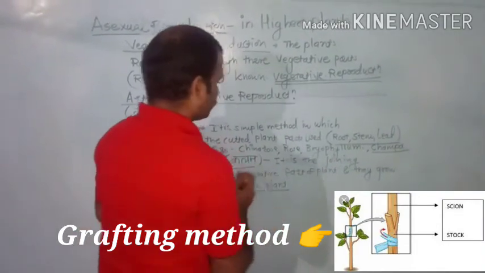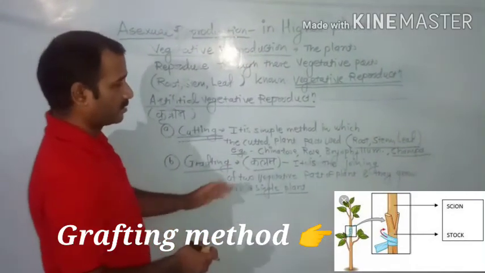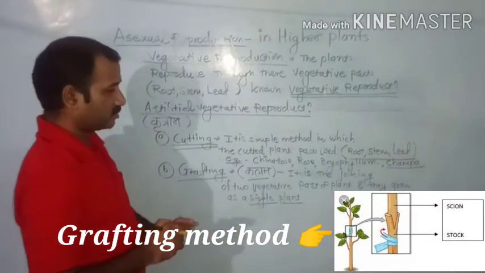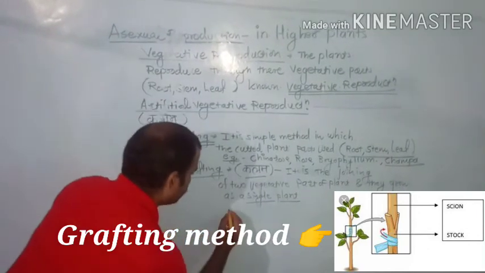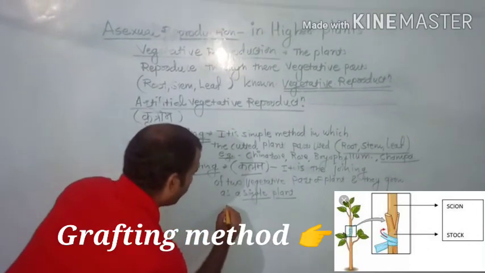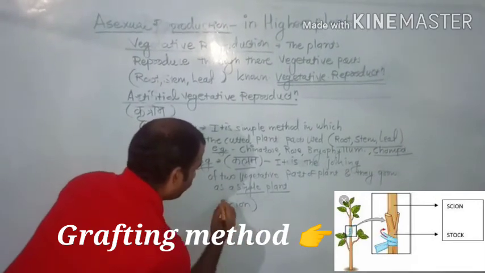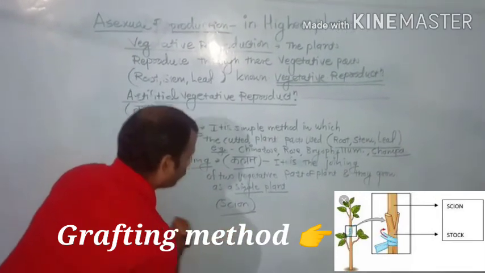Now in this technique, two vegetative parts of plant are used, in which the first plant part is called the scion. What is the meaning of scion?